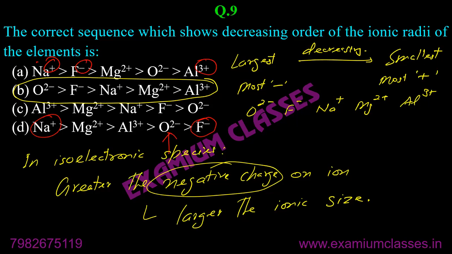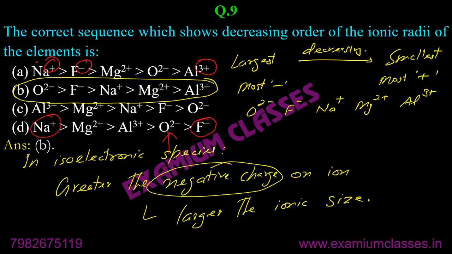There should not be any confusion now. So answer is B.